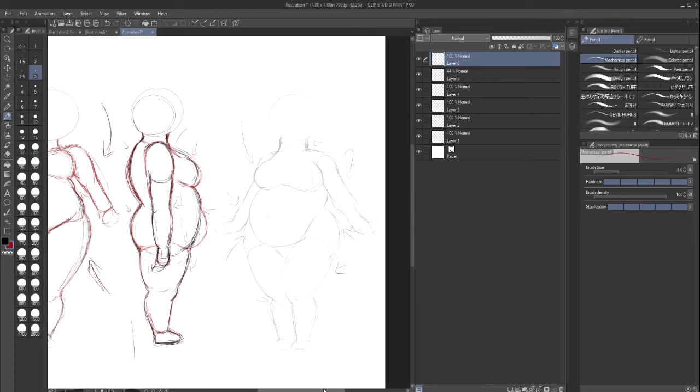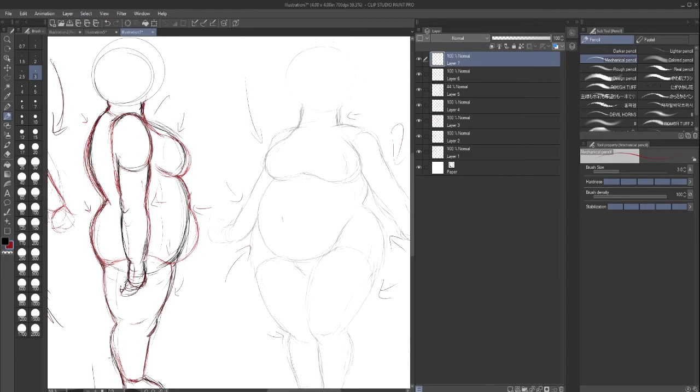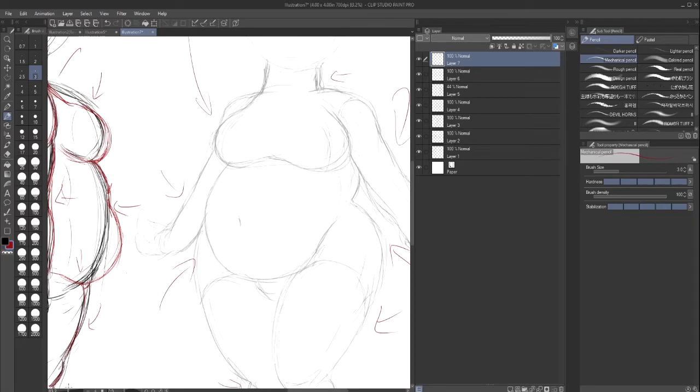So, number one thing. What is wrong with this? Well, nothing's technically wrong with the overall idea of it, but to make it more natural, we have to focus on the stomach and give it that... actually, you know what? That's too small. Like that. We gotta give it more of a pudge like that. See what I'm saying?